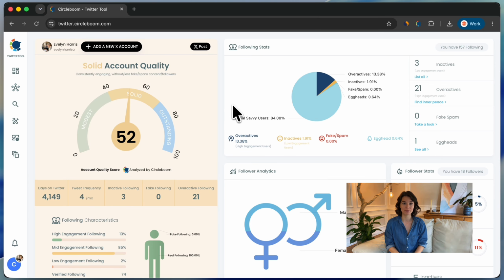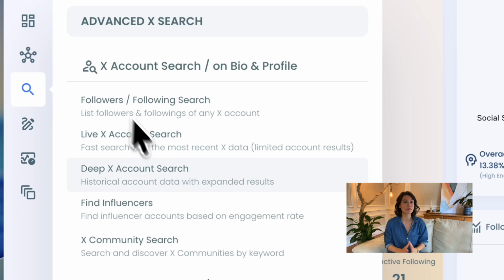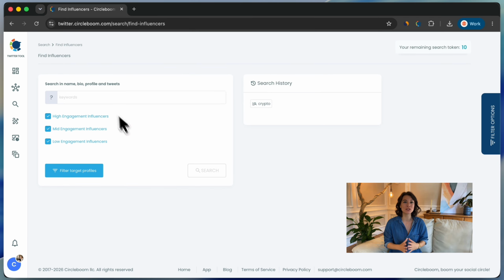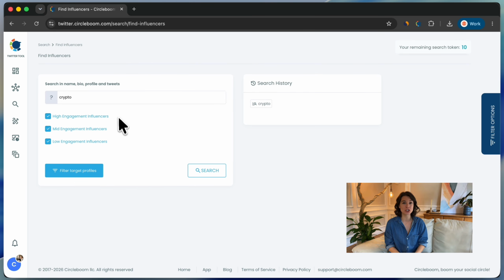I'll show you how to find and follow the biggest voices in any niche using Circleboom's Find Influencers feature. First, open Circleboom, click the search icon in the sidebar, and select Find Influencers under X account, search on bio, and profile. Then, type your keyword into the search field, in this case, crypto. If you want, you can search other keywords too, like Bitcoin, Ethereum, or any coin or topic you're focused on.